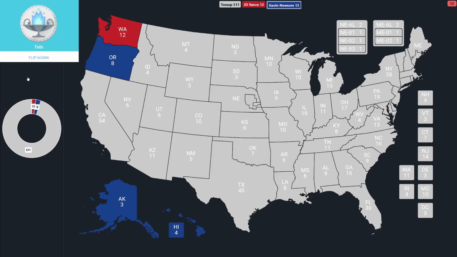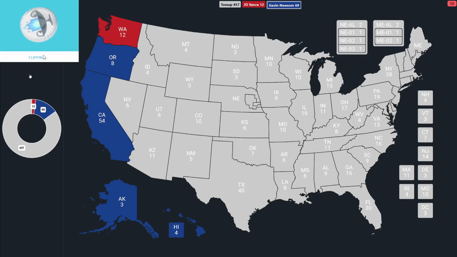This is going to be a big cushion. Newsom knows the state well, but can he put up tails? Here comes the flip. Vance looking for the upset, but it is tails for Gavin Newsom. Newsom at 69, Vance at 12. He's got some work to do. Let's go to Nevada. Here comes 6 votes. That's heads. Vance is up to 18.